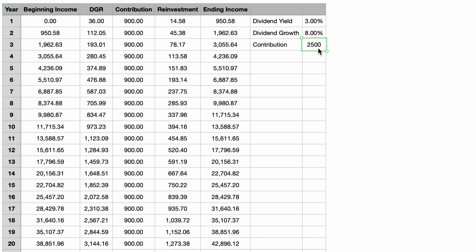Okay, getting back to our example. There are essentially 3 ways the dividend income of your dividend portfolio can grow. The first is the dividend income produced from your contributions. In our example, we are contributing $2,500 per month, or $30,000 per year.